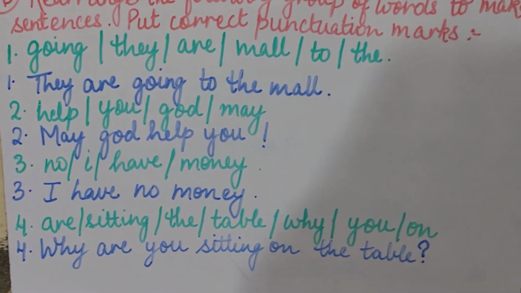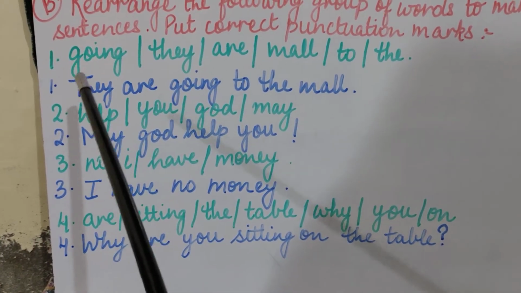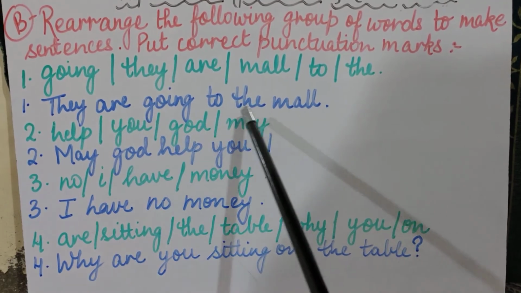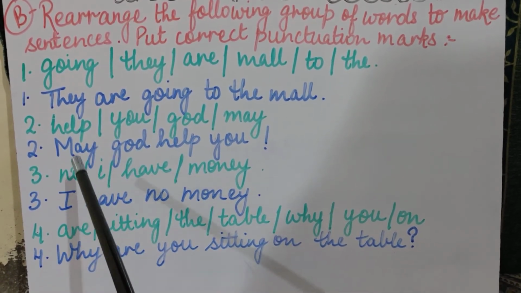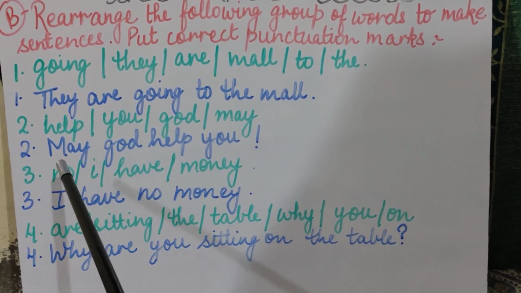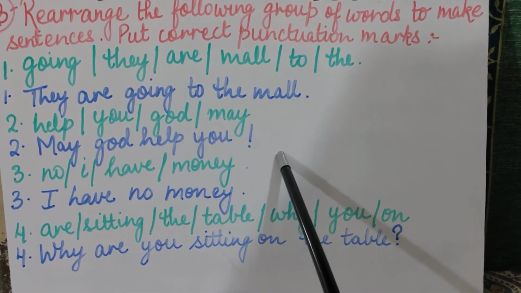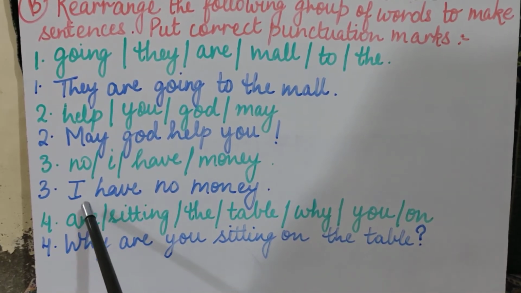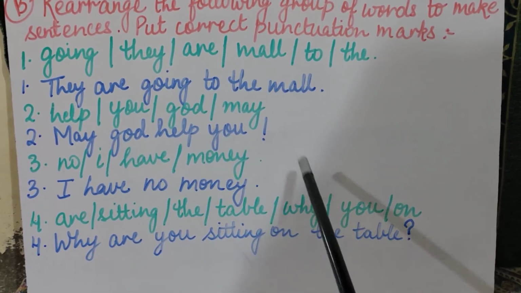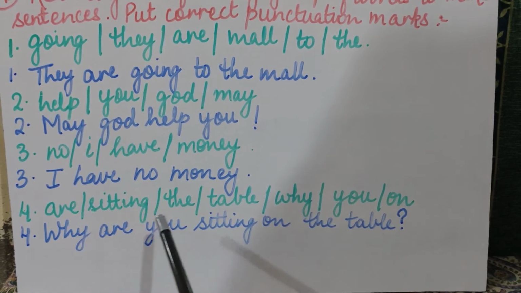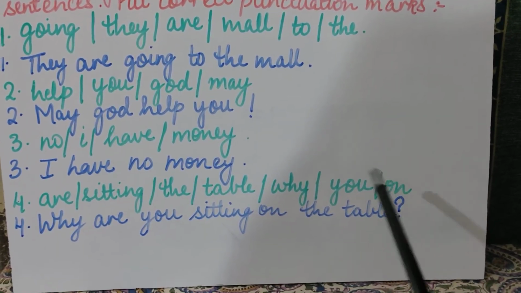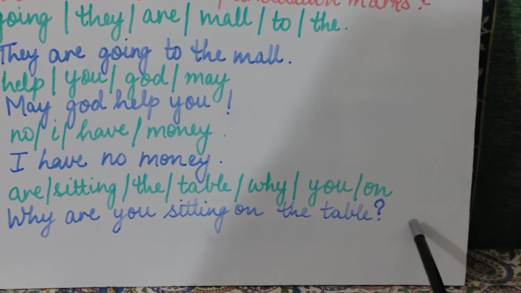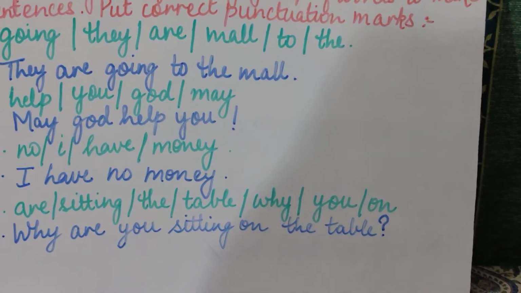Once again I am repeating, listen to it carefully. Going, they, are, mall, to, the: correct sentence will be, they are going to the mall. Second is help, you, God, may: correct sentence will be, may God help you, with exclamation mark. Third is no, I, have, money: then the correct sentence will be, I have no money, with full stop. Fourth is are, sitting, the, table, why, you, on: correct sentence is, why are you sitting on the table, with a question mark in the last. Is that clear to you all, children?